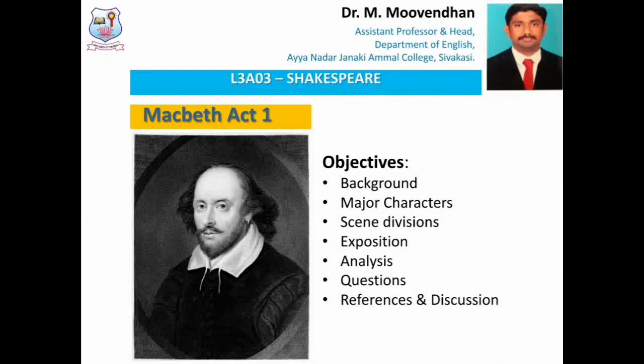That is, in Act 1, we have 7 scenes for which I have given a detailed analysis. Followed by the analysis, we also have questions at the end of the discussion.